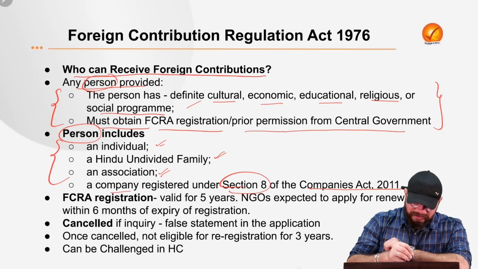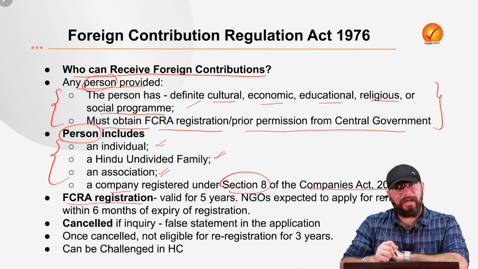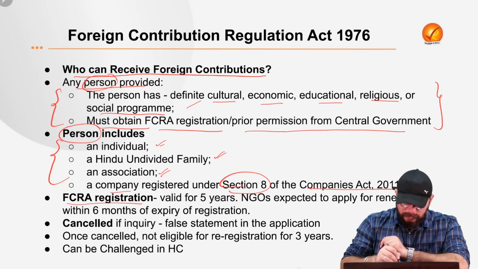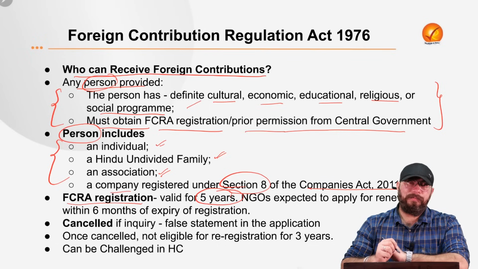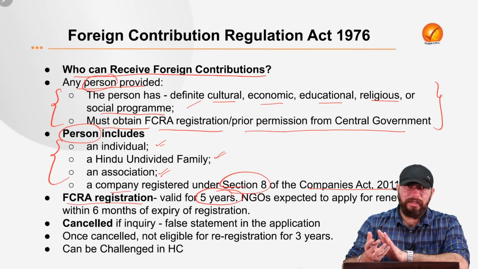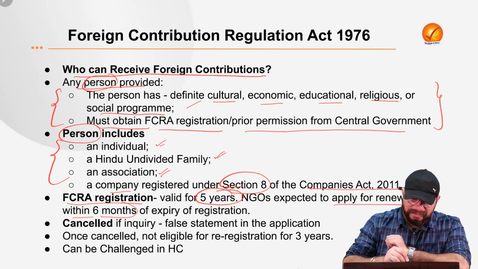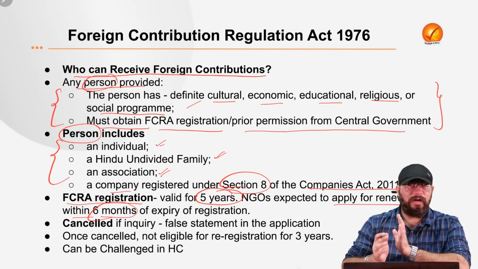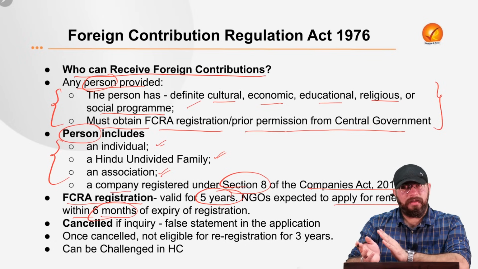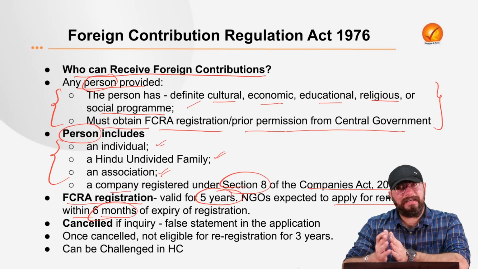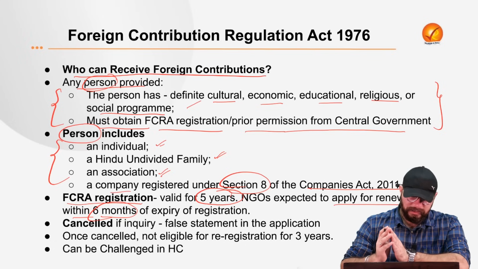Now one more thing. This FCRA registration of course we need to have, but what is the validity of it? The validity is 5 years. And after the expiry of these 5 years, the NGOs are expected to apply for renewal within 6 months of the expiry. So after 5 years, within 6 months of expiry of the FCRA license, they need to apply for the renewal of the license.